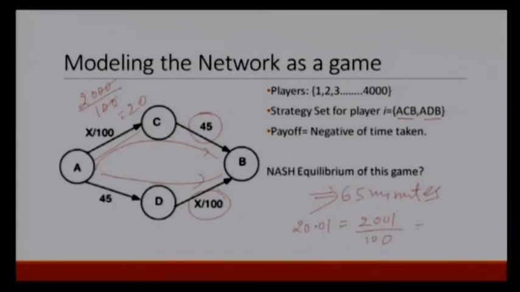So, total time would increase from 65 minutes to 65.01 minutes. So, the payoff would decrease, as the payoff is the negative of time taken. So, none of the motorists taking ACB have an incentive to change their paths to ADB, and the same is true for the other motorists who are taking ADB.